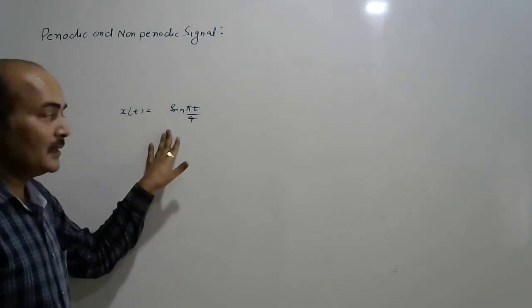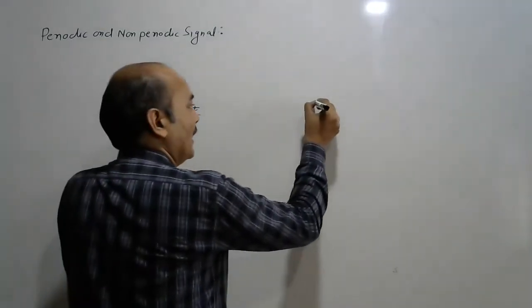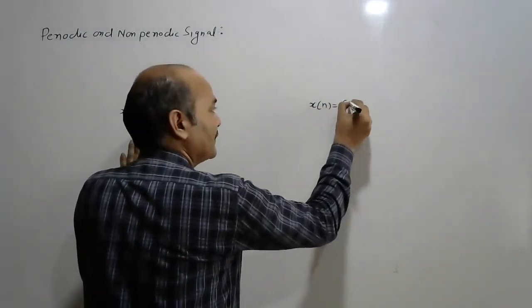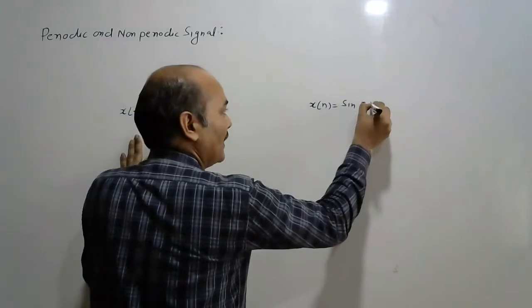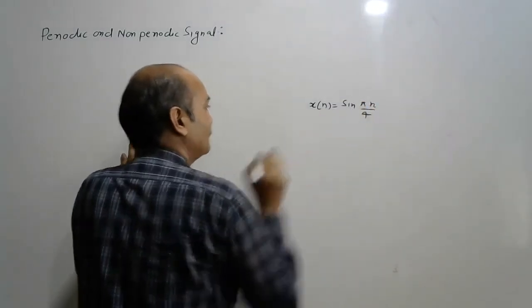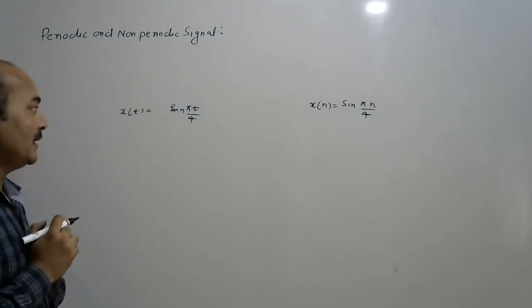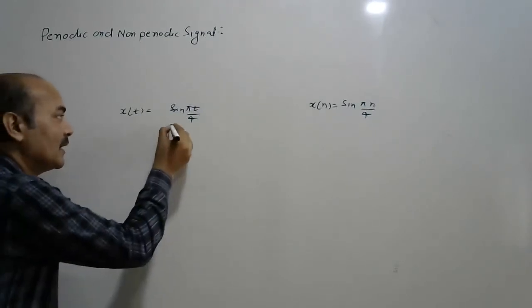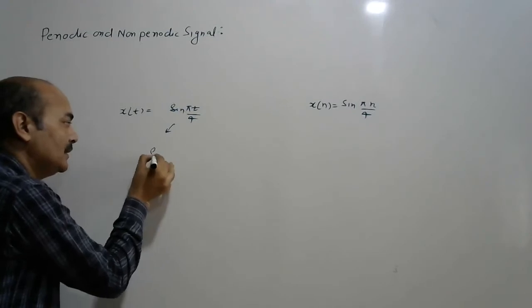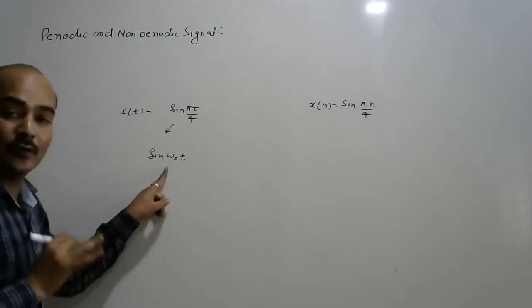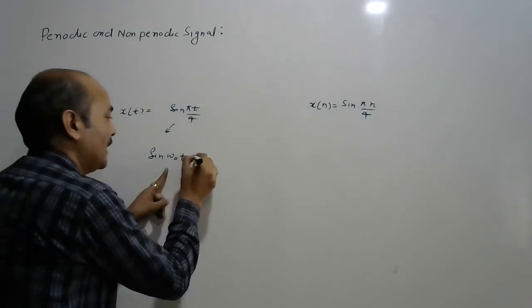This is in the continuous time domain, and in the discrete time domain, how will we represent it? x(n) is sin(pi n by 4). I only need to find its time period. The signal is given in sine form. So always compare your signal with sin(omega naught t), where omega naught is 2 pi by T, the time period.